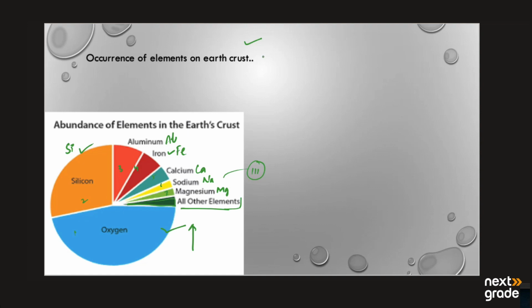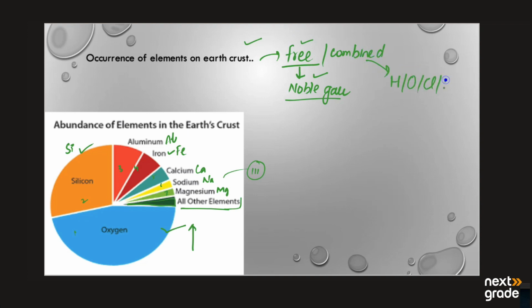The elements may exist in the free or in the combined state. Free means they do not bind to others and are found in nature. These are the noble gases, which do not bond with others and exist in the free state. Another is the combined state, like hydrogen, oxygen, chlorine, fluorine, and bromine. They always exist in the diatomic form, in the combined state with another atom.